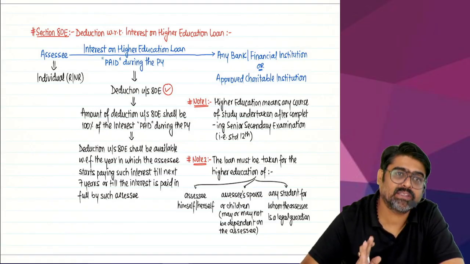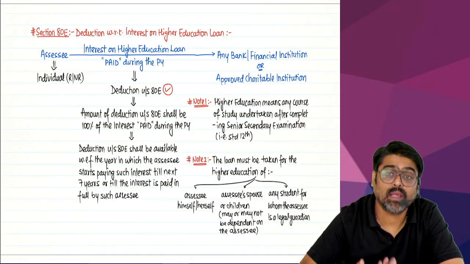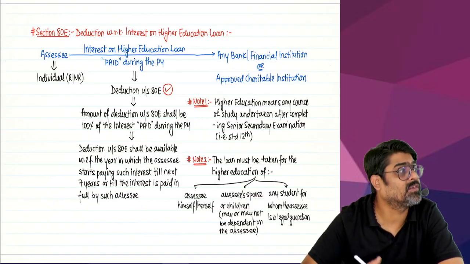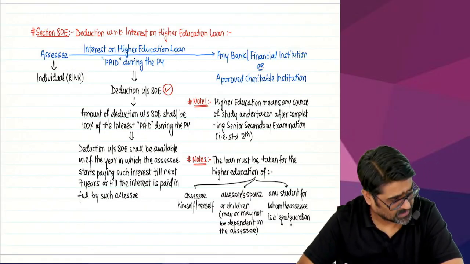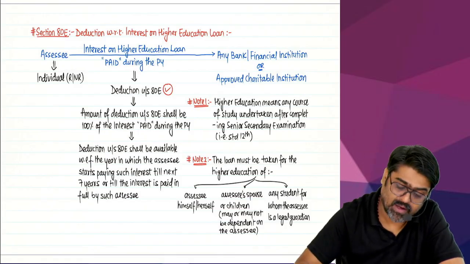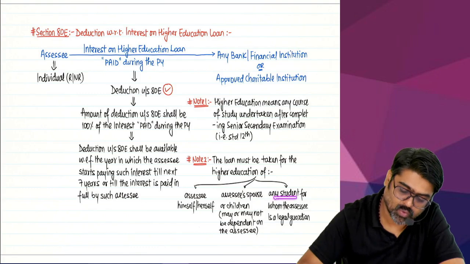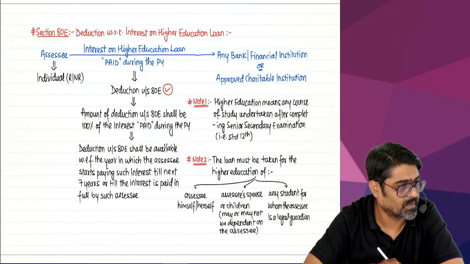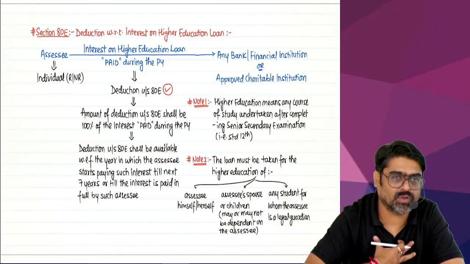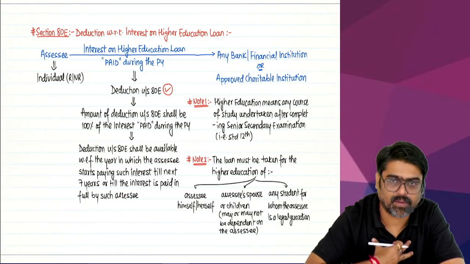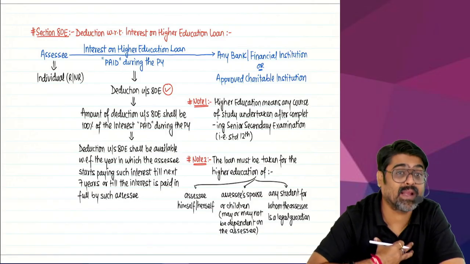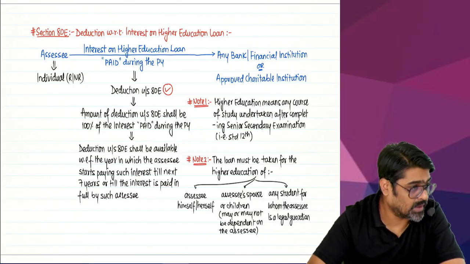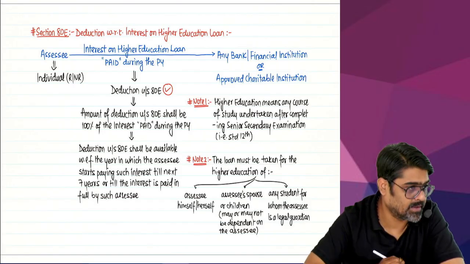So assessee is taking a higher education loan for himself or the higher education of his spouse or of his children or even the higher education of any student for whom the assessee is a legal guardian. So I am taking higher education loan for myself or my spouse or my children, or even I can take that loan for higher education of any student for whom I am a legal guardian.